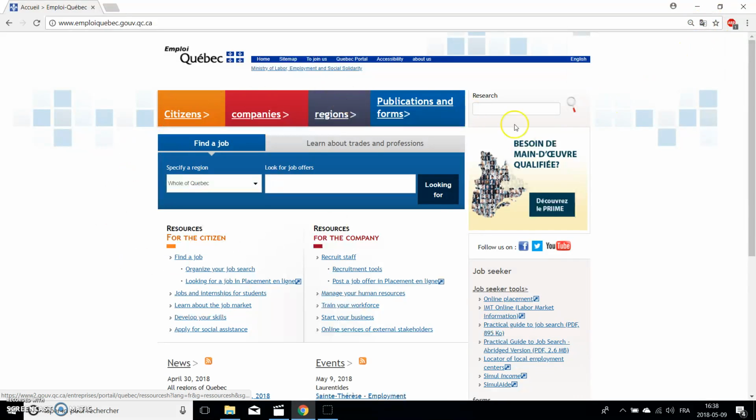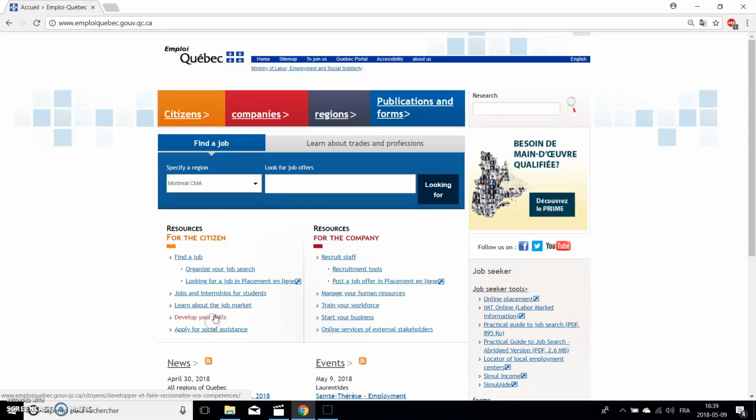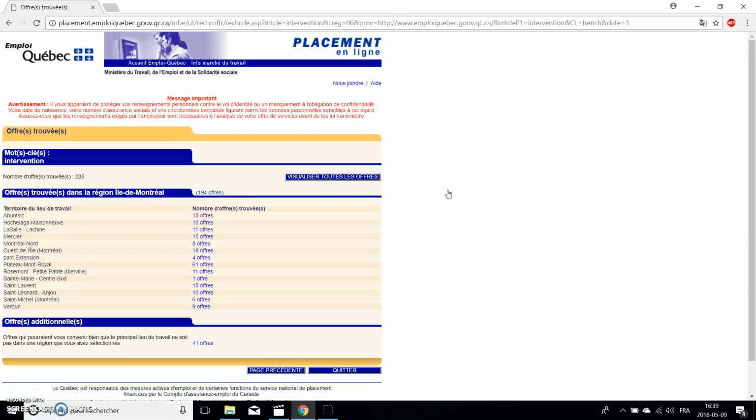So you have a lot of navigation menu or a lot of link that can bring you to other pages, but what's the most important is in this little box. So you can click here to select a specific region you would like to work in. So I choose Montreal, and then you just enter a keyword that is linked to the job you're looking for. So I put intervention.